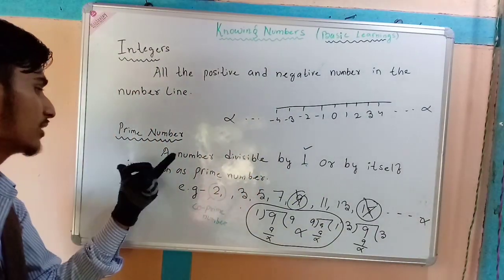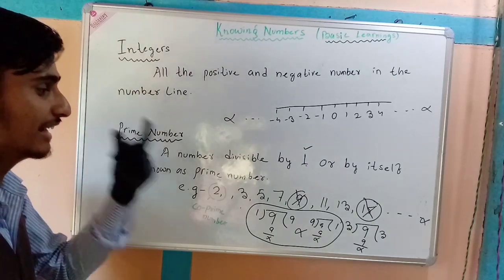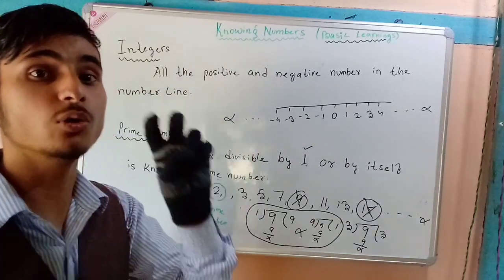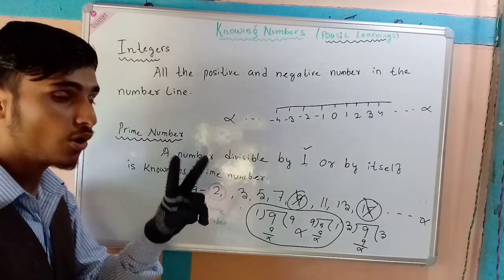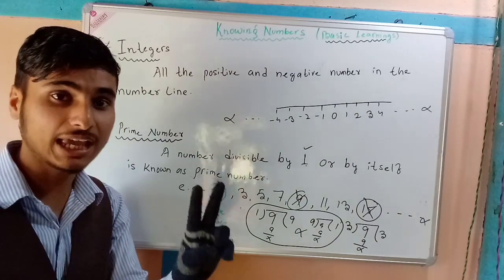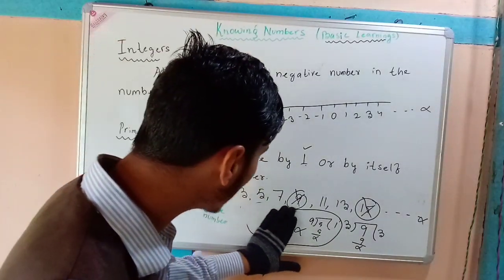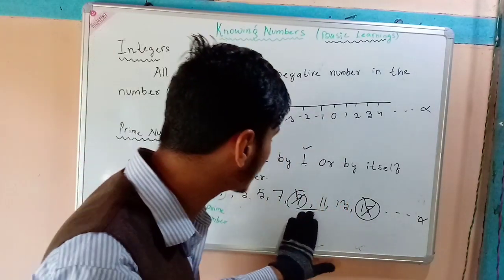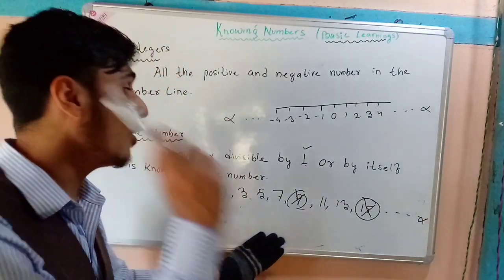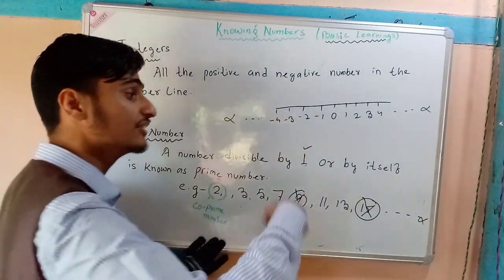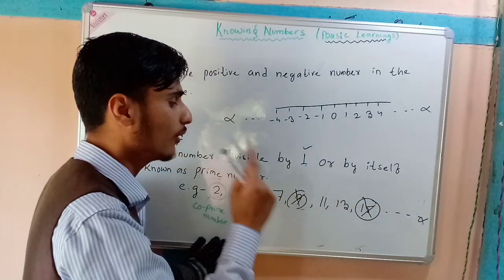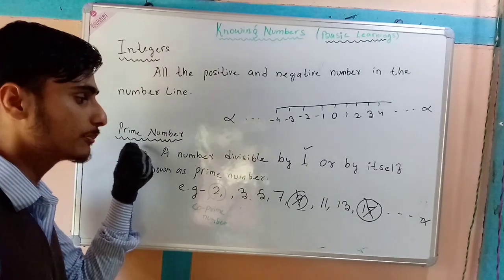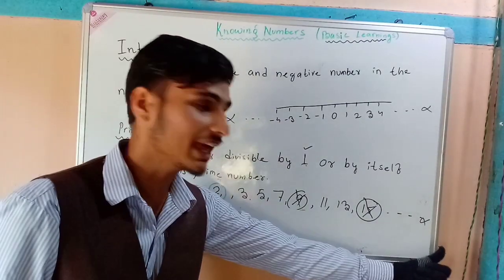But in the case of a prime number, to clarify a number to be a prime number, we have to find only 2 factors. More than 2 factors is not a prime number. And again, it has been mentioned which factors it should hold. It should hold only the factors 1 and the number itself. Then only it will be said to be a prime number.